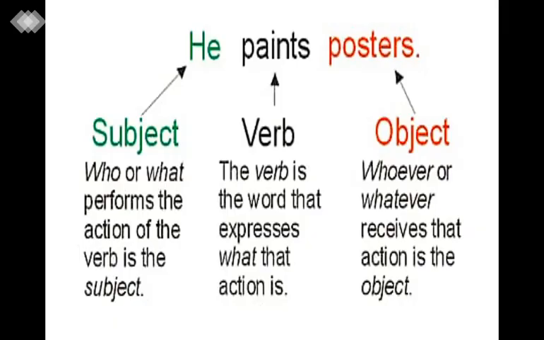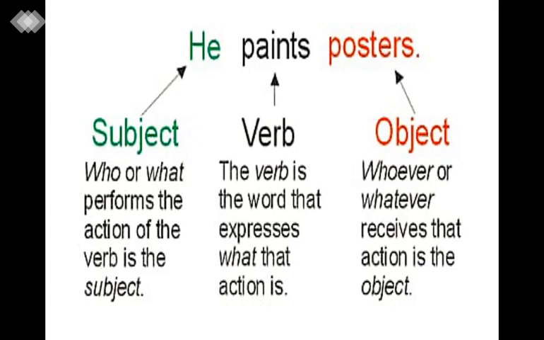Next, see here, it is very clearly defined: he paints posters. Subject: who or what performs the action of the verb. Who is performing the action is known as the subject. The verb is the word that expresses what that action is.